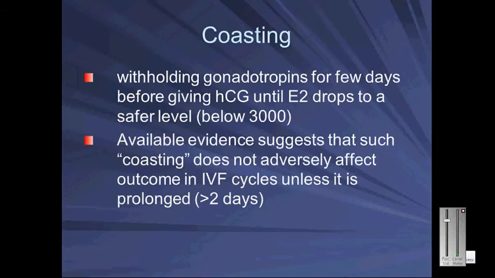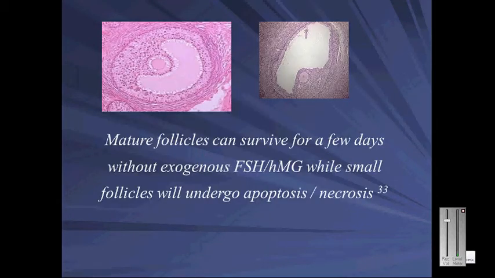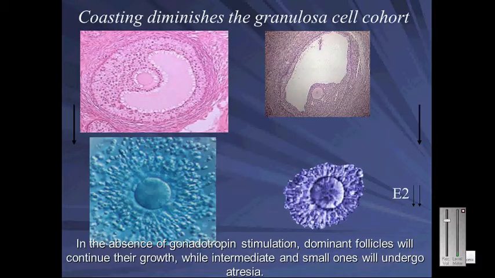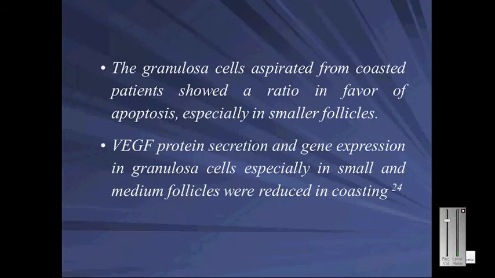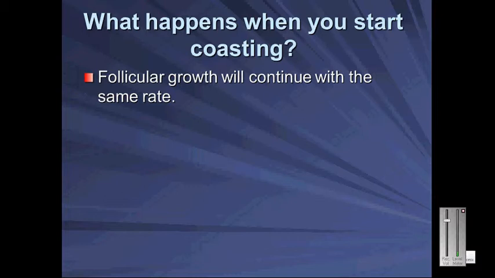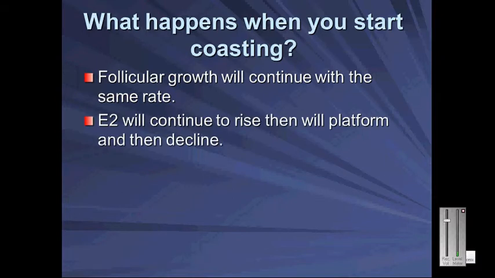Cryopreservation of embryos. Coasting. Mature follicles can survive for a few days without exogenous FSH, HMG, while small follicles will undergo apoptosis and necrosis. The granulosa cells aspirated from coasted patients showed a ratio in favor of apoptosis, especially in smaller follicles. The EGF protein secretion and gene expression in granulosa cells, especially in small and medium follicles, were reduced in coasting. What happens when you start coasting? Follicular growth will continue at the same rate.